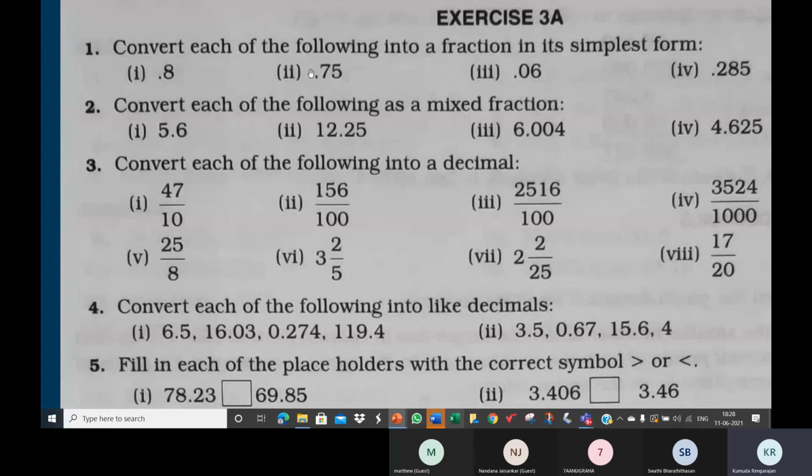Question number 1, second subdivision. Convert each of the following into a fraction in its simplest form.